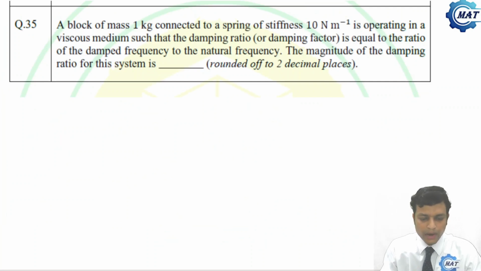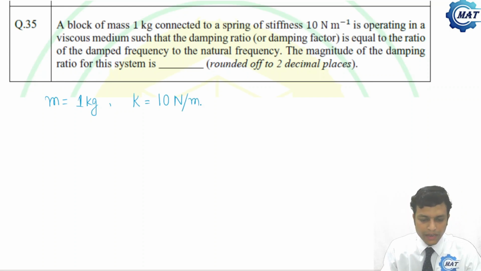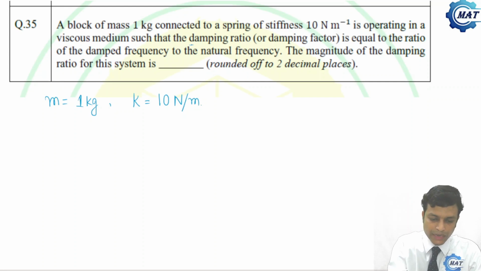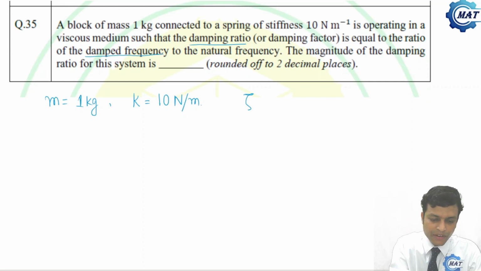A block of mass 1 kg, connected to a spring of stiffness 10 Newton per meter, is operating in a viscous medium, such that the damping ratio or damping factor, that is zeta, is equal to the ratio of damped frequency to the natural frequency.